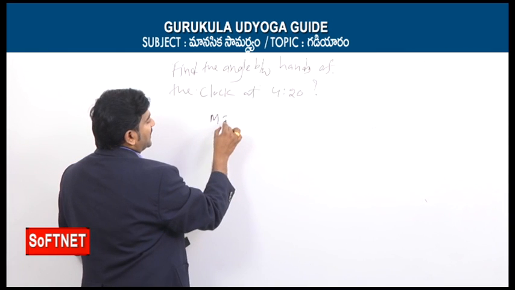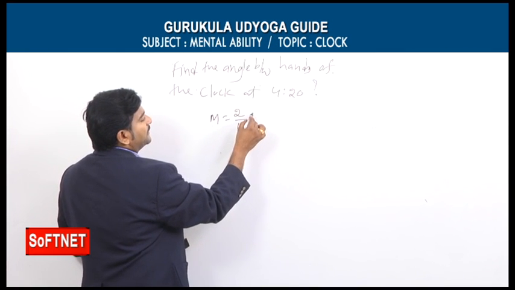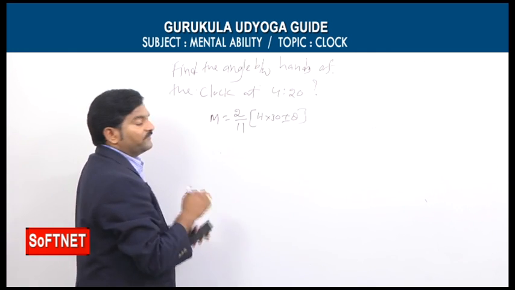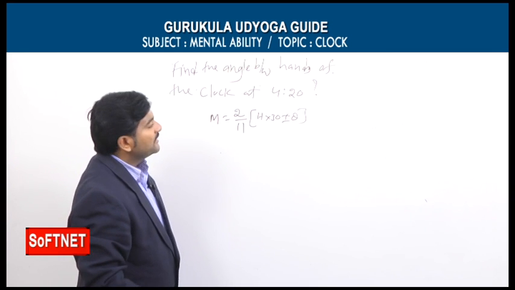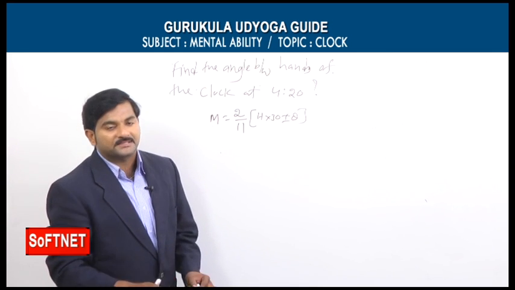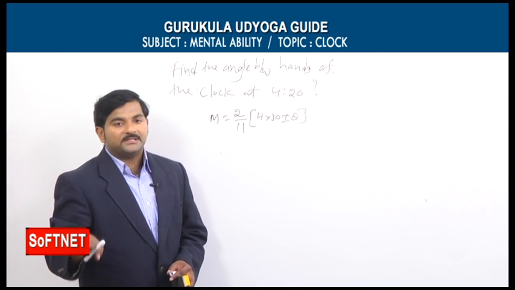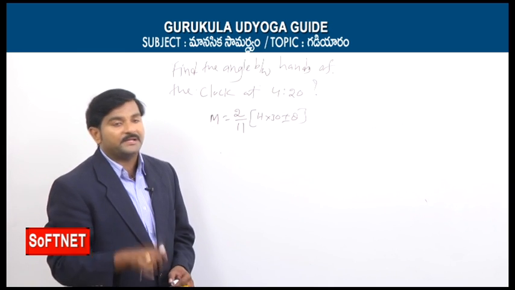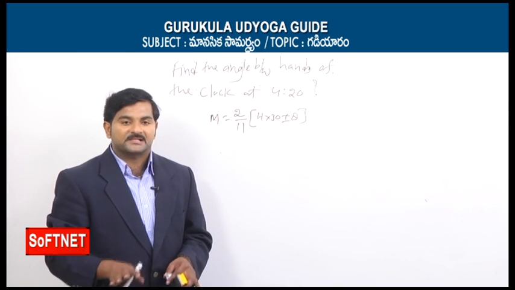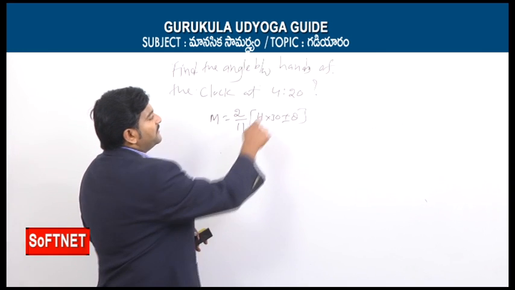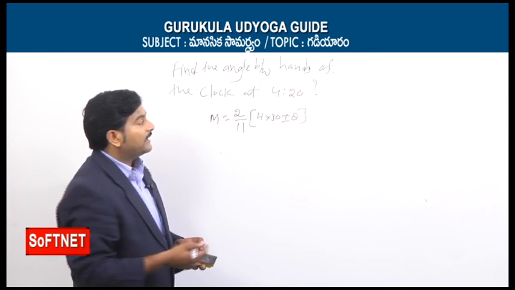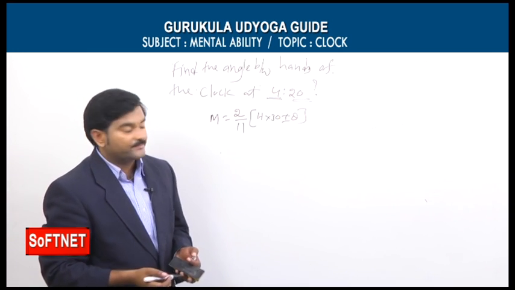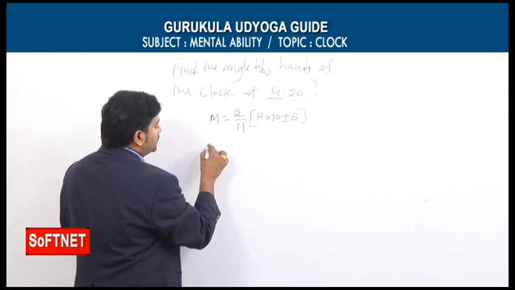What is the formula? M is equal to 2 by 11 into h into 30 plus or minus theta. Same formula even for this type also, but here we need not find the minutes separately. Earlier in 3 models, coincide model, opposite model and perpendicular model, we needed to find the minutes. Here we need not find the minutes, luckily, because the minutes are given. Tell me what is the given time? 4:20. What does it mean? Hours is 4 and minutes are 20. So if you substitute, minutes is equal to 20.